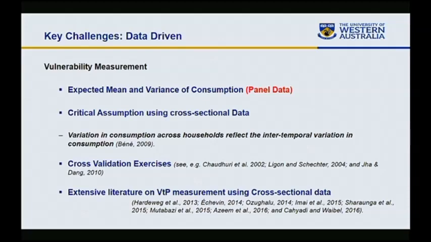But there are cross-validation exercises using panel data and cross-sectional data, and they suggest that vulnerability measurement using a big cross-sectional data and spatially dispersed data can do a reasonably good job to estimate vulnerability. And following these exercises, there is now an emerging literature on studies on vulnerability measurement using cross-sectional data, and these are being published in reputed journals.